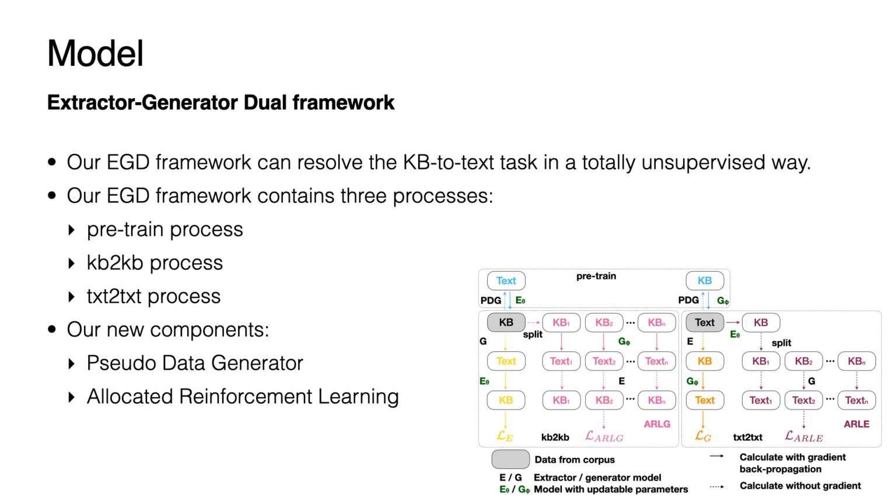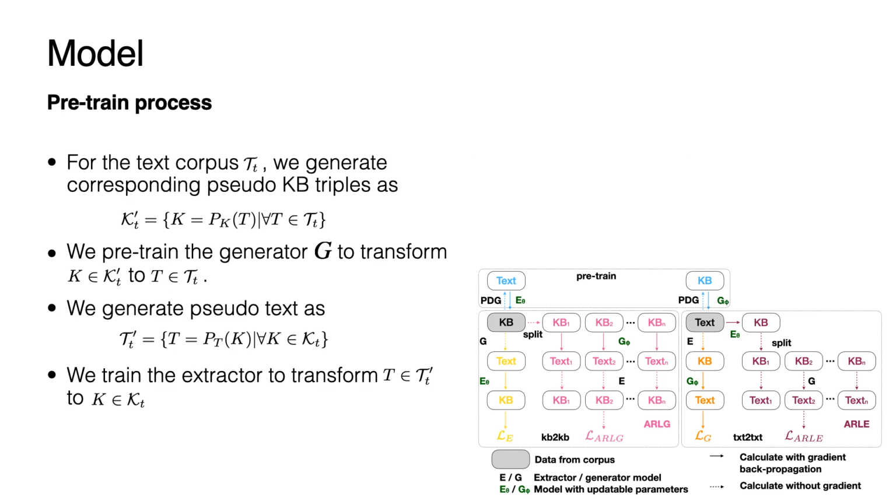The third process is called text-to-text. It extracts KB triples from the given text with the extractor and then recovers the text from the generated KB triples with the generator. To solve the cold start problem, we propose a pseudo data generator. In order to overcome the multiple mapping problem, we propose a novel allocated reinforcement learning component in KB2KB and text-to-text, respectively. Let's first have a look at the 3 processes.